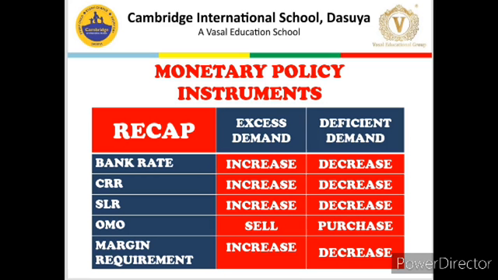Vice versa, if there is a situation of deficient demand, then bank rate, CRR, SLR and margin requirement will be decreased by the RBI to expand the money supply in the economy, which will help in improving the situation of deficient demand. And in case of deficient demand, the RBI will purchase government bonds back from the public. So this is the basic idea of how these instruments will work in different conditions.